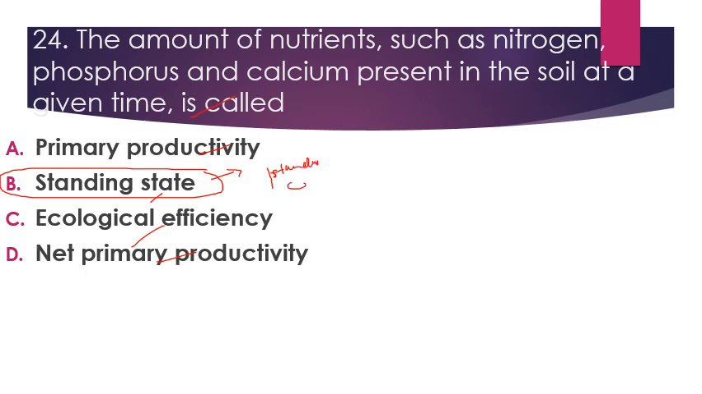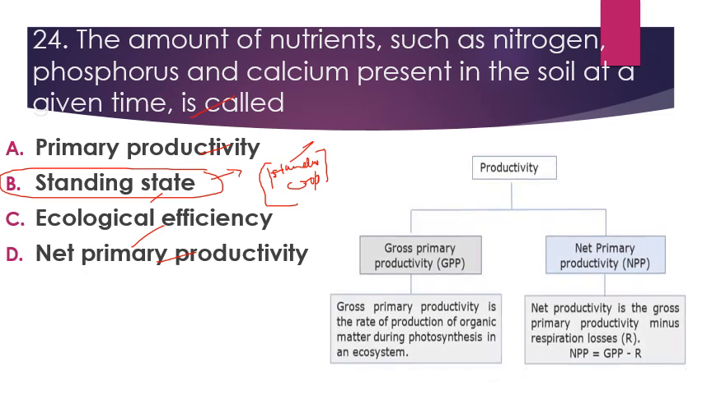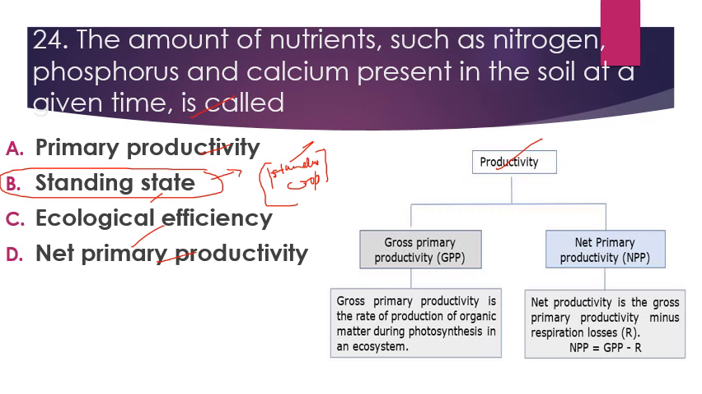Standing crop. This is the amount of organic matter or living matter present in an area at a given time. First, let us discuss productivity. There are two types of productivity: one is gross primary productivity and another is net primary productivity.